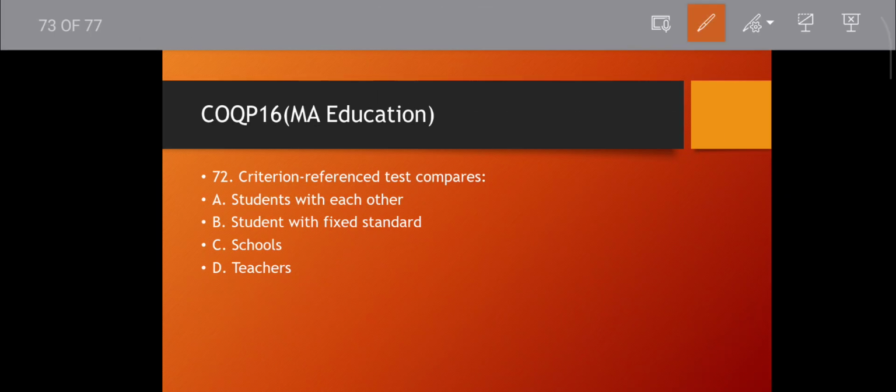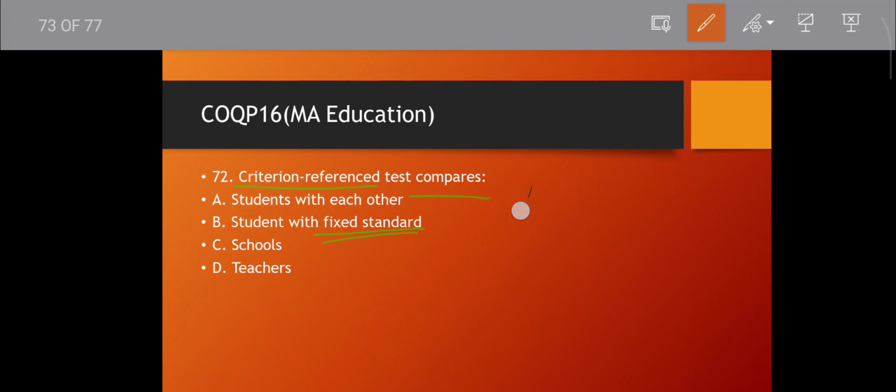Question number 72. Criterion reference test compares what? Each student with each other, student with fixed standard, school or teachers. Fixed standard means a set of something. Then student with each other, what is this?